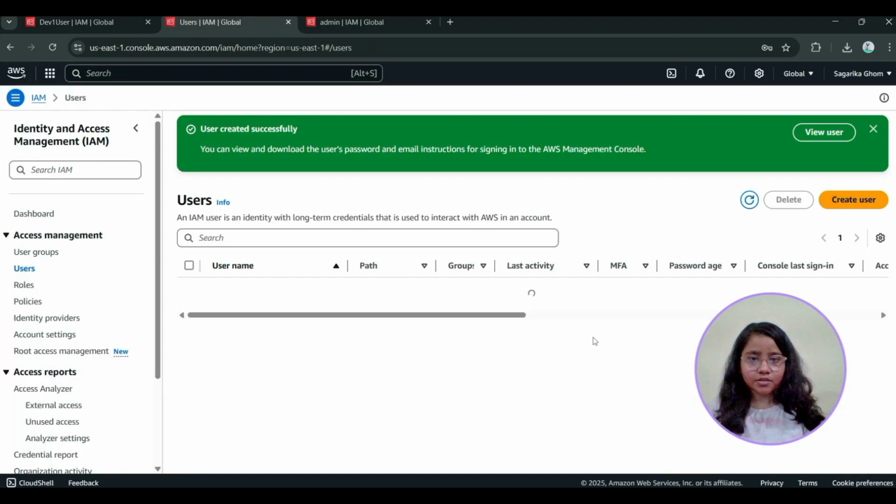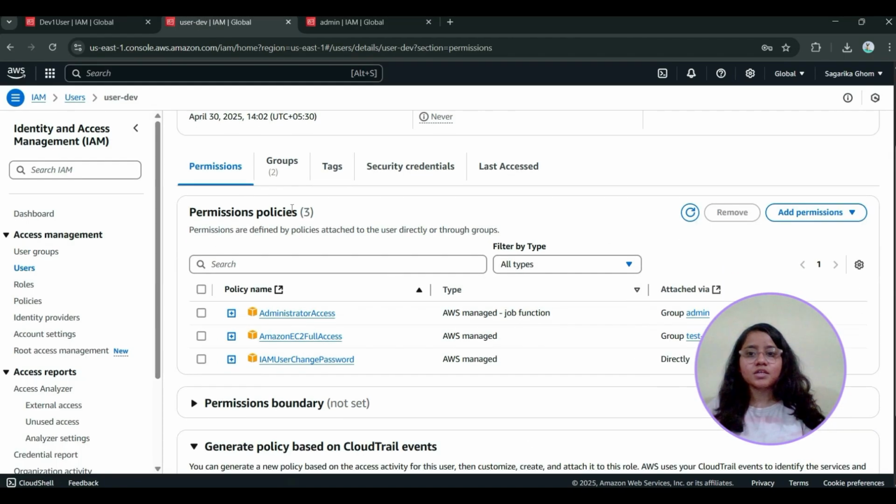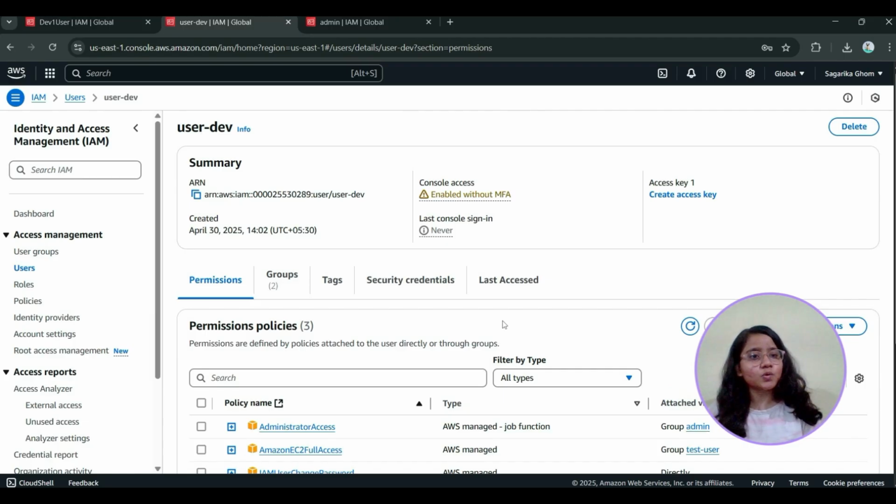Return to the user list. Click on the user tab. See, the permissions are admin access, Amazon EC2 full access, and IAM user change password. Because I have added two groups, through groups I have attached policy to the specific user.